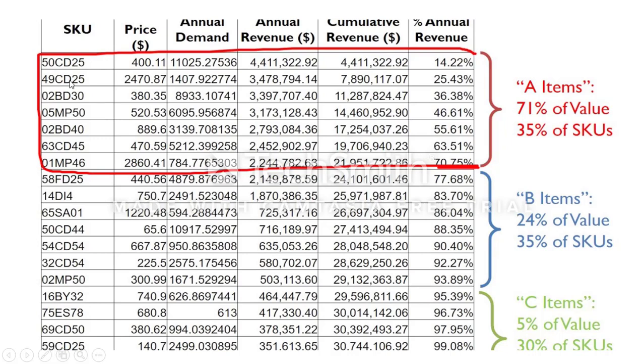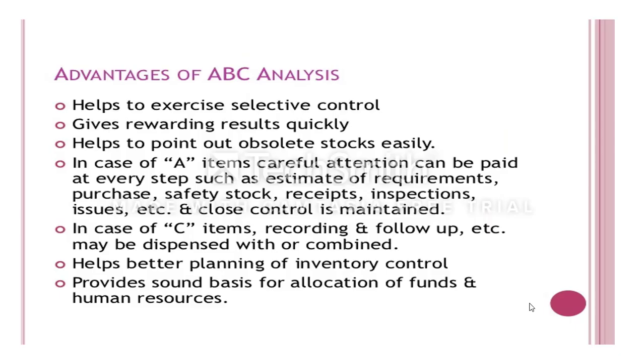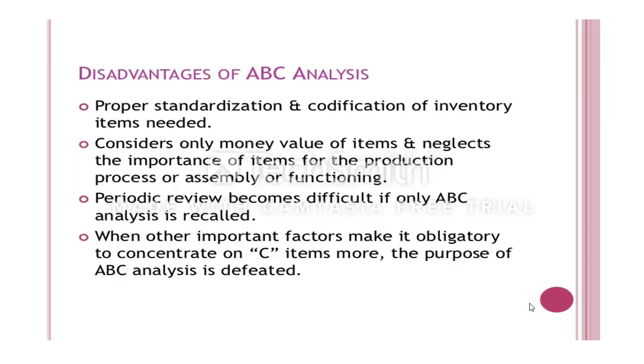It is occupied by 1, 2, 3, 4, 5, 6, 7 items. The 7 items occupy 70.75%. Right, the remaining items will occupy the remaining 30%. So this is the remaining 30%. You have B items and C items, right? This is the way you need to carry out the ABC analysis. Always better control. Then advantages and disadvantages. The disadvantages we already discussed, so again, I don't want to read.